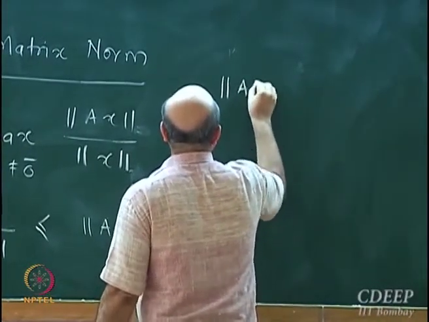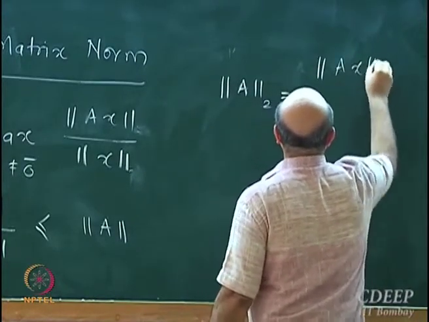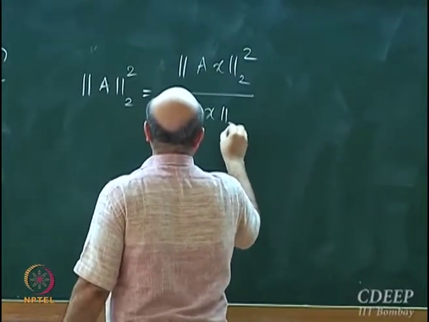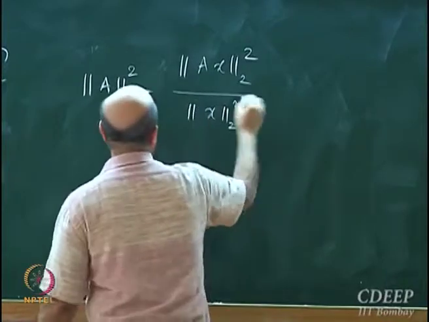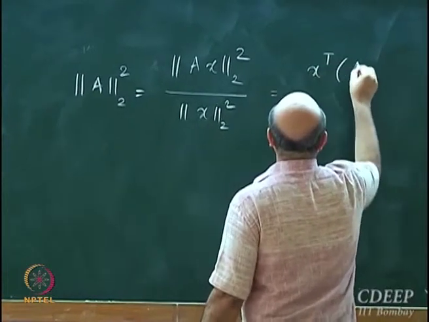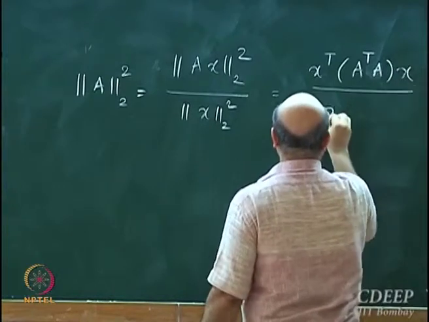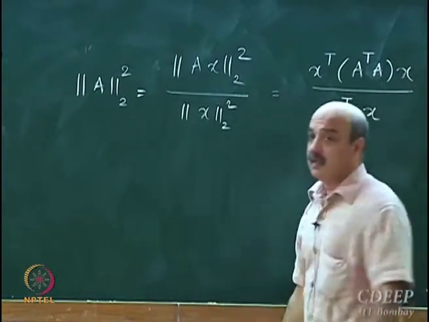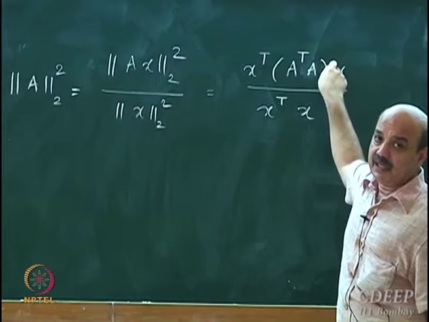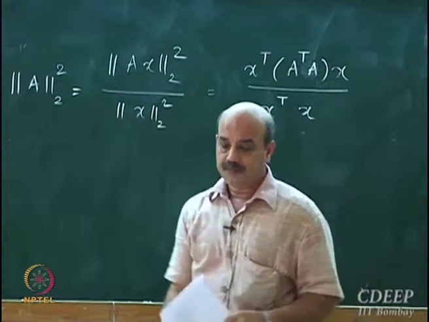So in 2 norm I just started by putting norm Ax 2 square divided by norm x 2 square, which I wrote as x transpose A transpose Ax divided by x transpose x. I can do all these divisions because x transpose A transpose A times x is a scalar, x transpose x is a scalar, so this is ratio of 2 scalars. Okay.